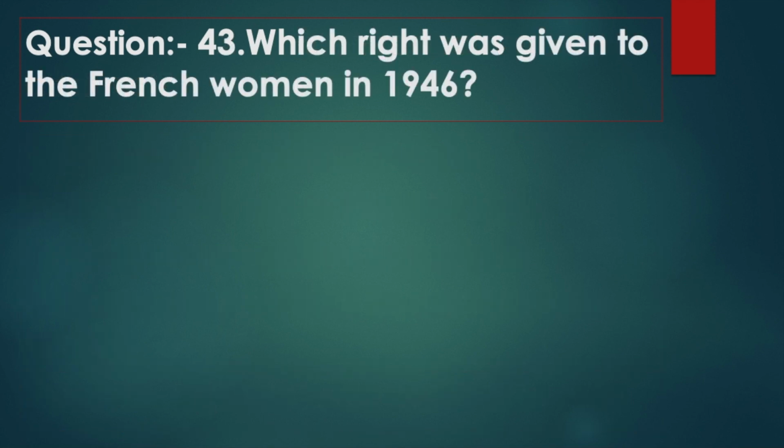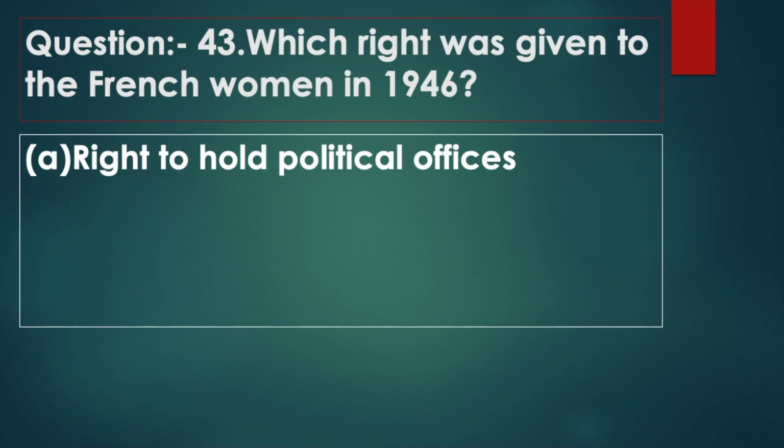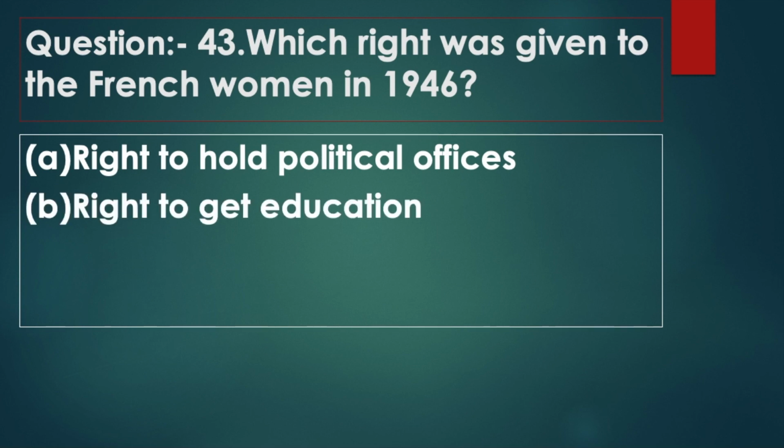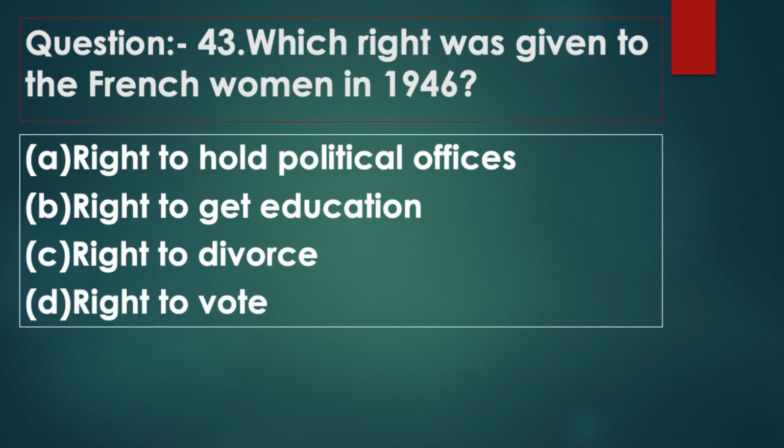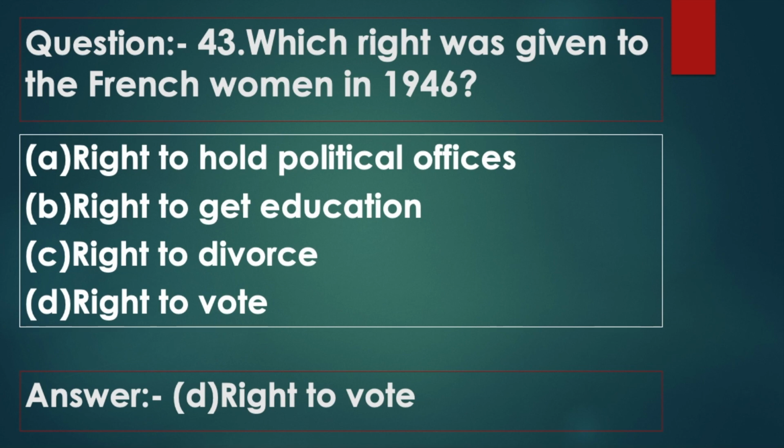Question 43. Which right was given to the French women in 1946? Option A, right to hold political offices. Option B, right to get education. Option C, right to divorce. Option D, right to vote. Answer: option D, right to vote.